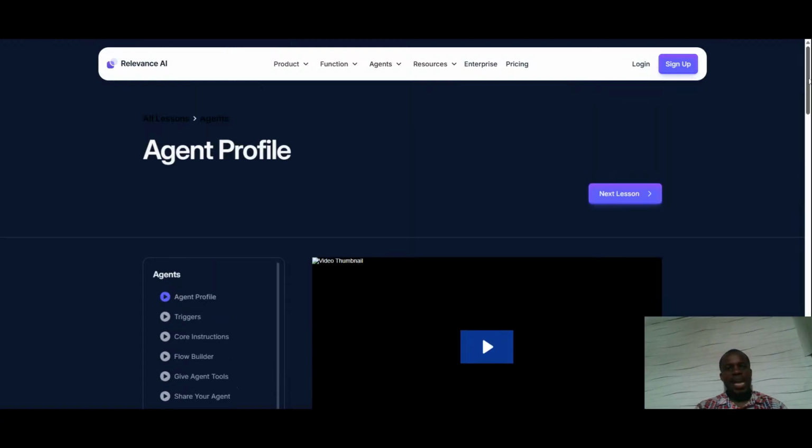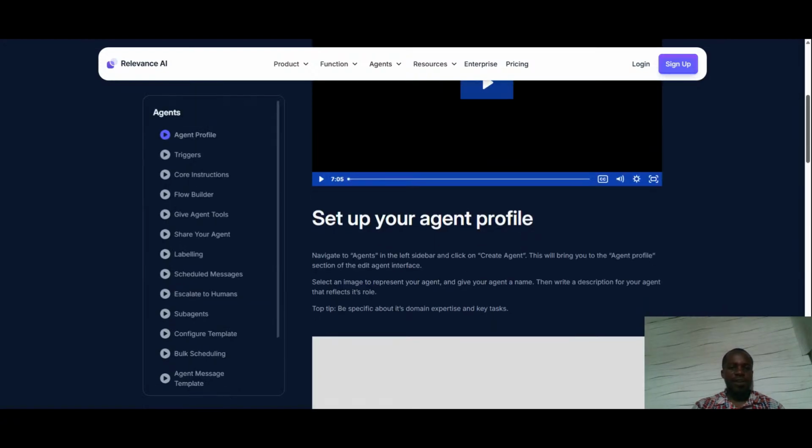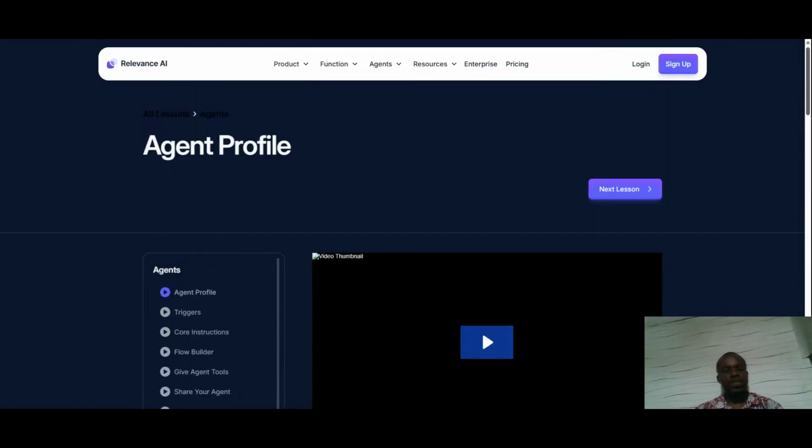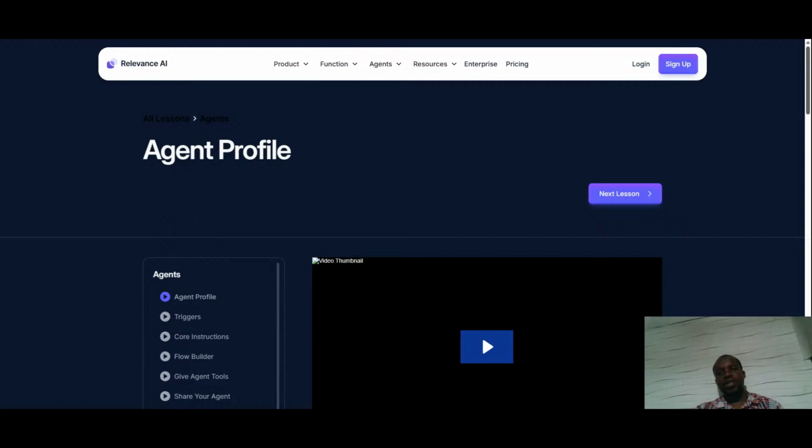So the AI agent builder, this is called an AI agent builder, and that's the one we want to focus on today. And it is relevant. You can see the name here, Relevance AI. So the first thing first, you either sign up or you log in. I think each and every one of us is familiar with how to either log into something or sign up. We've been doing it for a long time, so I will not take much of your time explaining that. I will just go right into it. So let me try and log in.